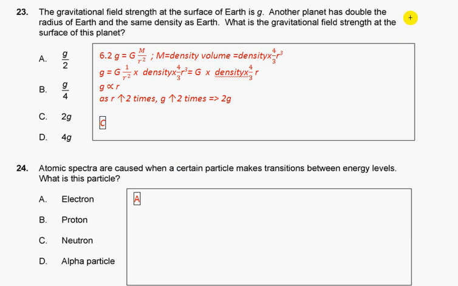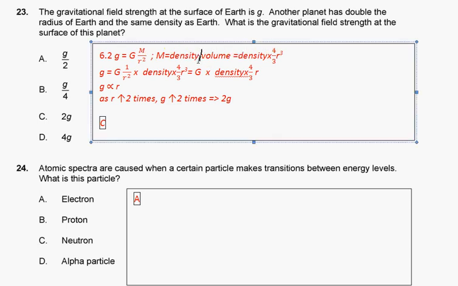The gravitational field strength at the surface of the Earth is G. Another planet has double the radius of Earth and the same density as Earth. What's the gravitational field strength at the surface of the planet? So section 6.2, G equals this, but mass equals density times volume.